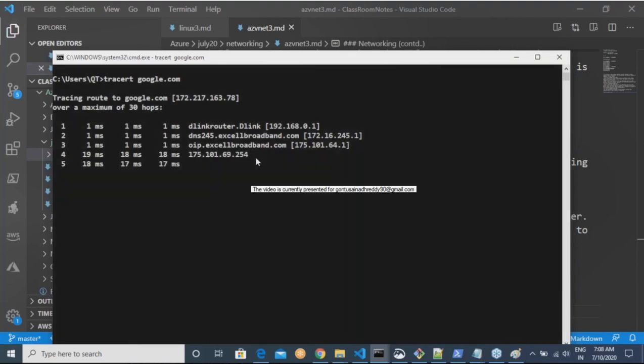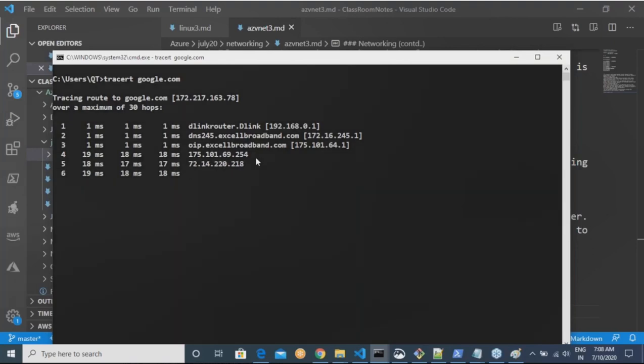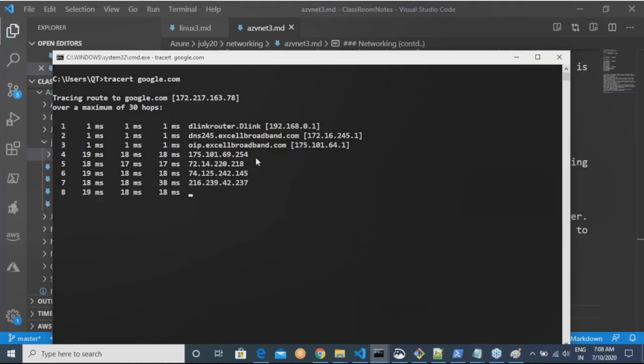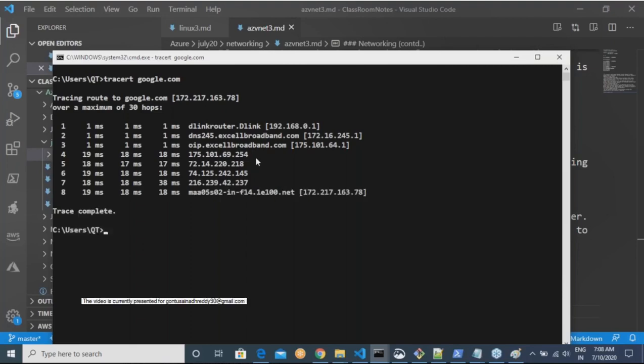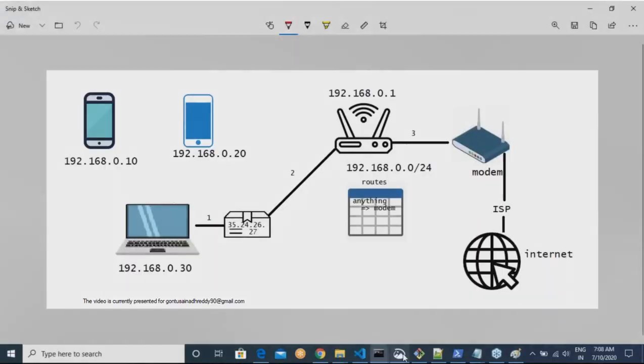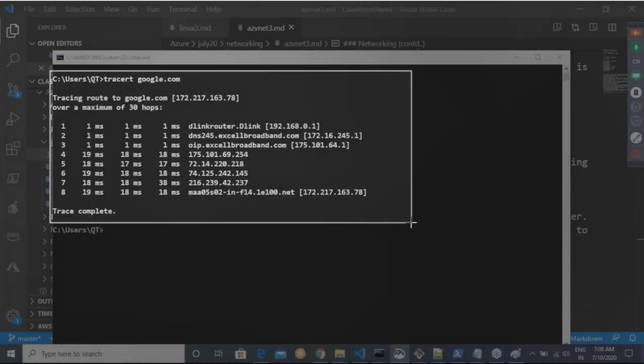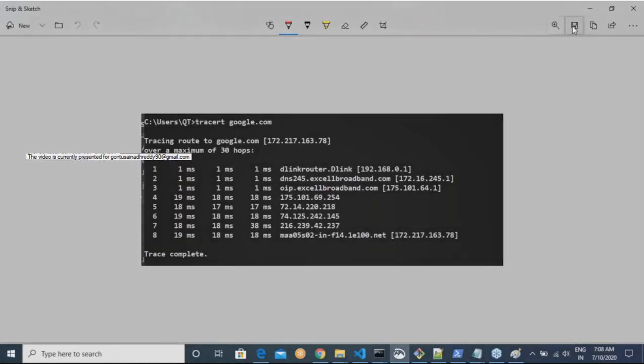From there it reaches somewhere over here. So there are different networks that are being touched. Your packet travels from one network to another network before it reaches google.com, and this process is called hopping. Because your packet is traveling from one network to another network, we call it hopping. So this is basically what has happened.